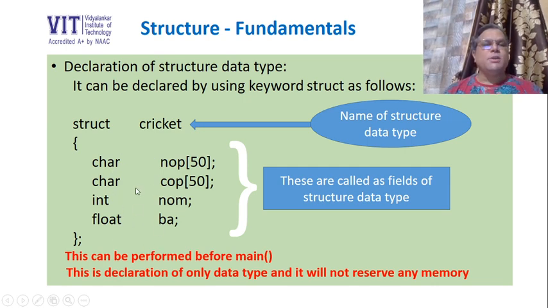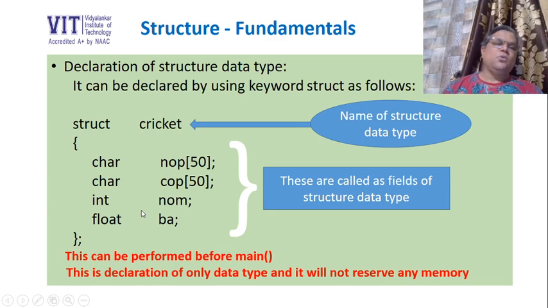These 3 properties about a variable are always decided by the data type. So now if I create a variable of this data type, that is struct cricket, it allows me to store these different types of values in a single variable. The size of this variable will be decided by this structure data type, and of course it will decide which operators are valid and which are not.